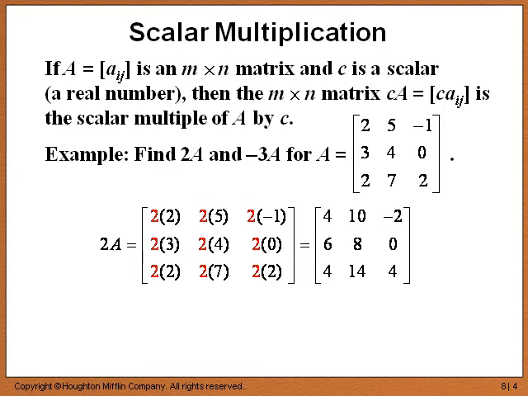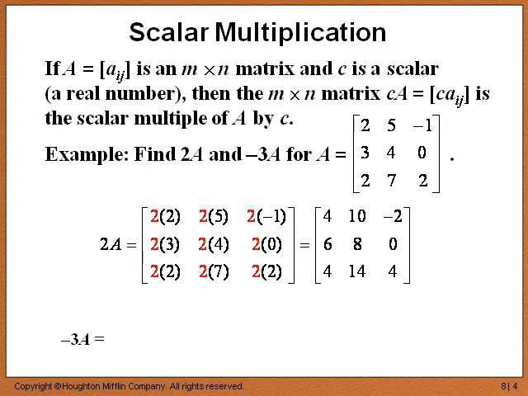That's just to emphasize this idea of scaling a matrix. We just multiply all the entries by the scalar. So 2A equals [4, 10, negative 2; 6, 8, 0; 4, 14, 4].